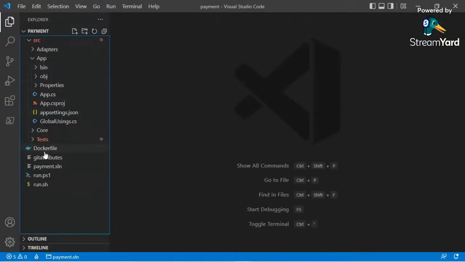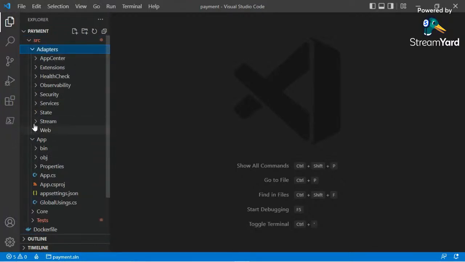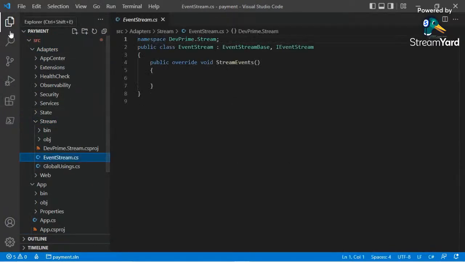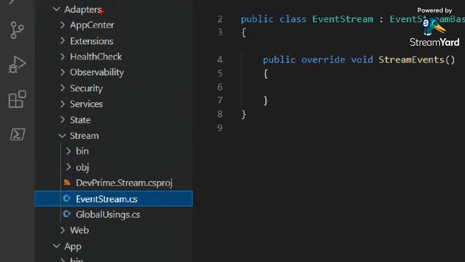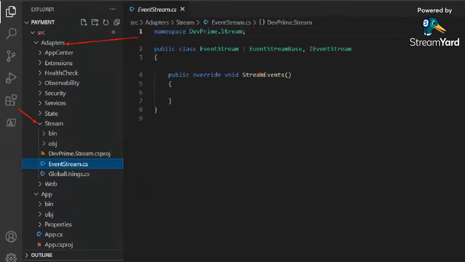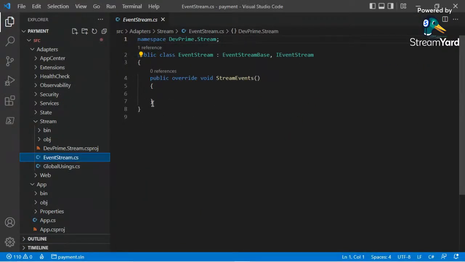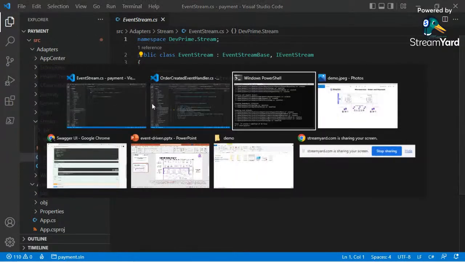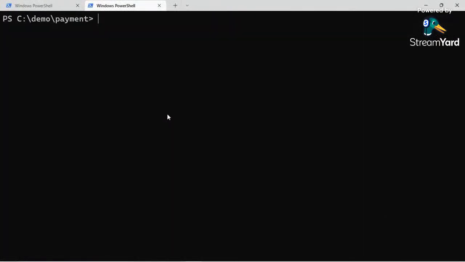Now we got all configuration done. It's time to create an entry point for us in our stream adapter. So I'm going to stream adapters. I am at this moment on the payment microservice, and we are together preparing it to receive events. In order to prepare our microservice to receive events, we need to go to adapters, stream, event stream, and place some code inside of here. There's an accelerator to do that by using the DevPrime CLI. So I'm going to show you how to do that.